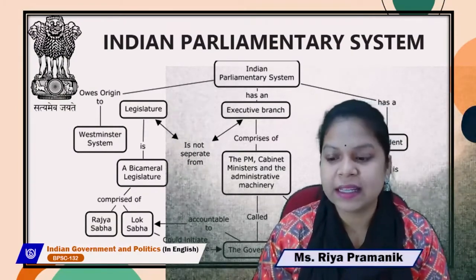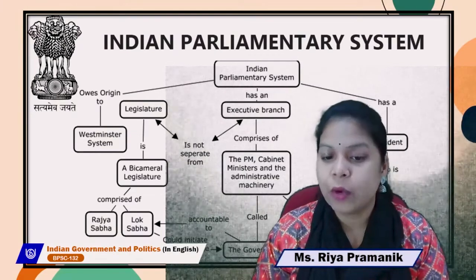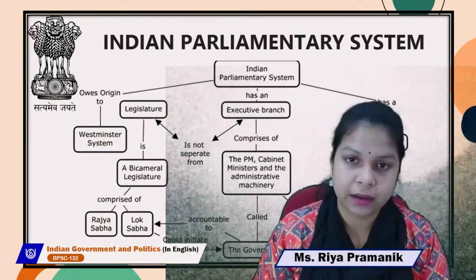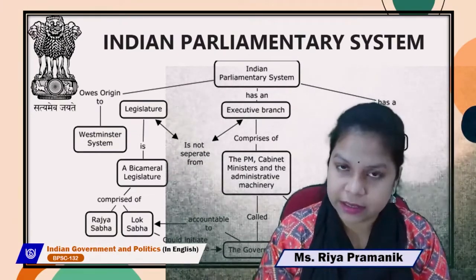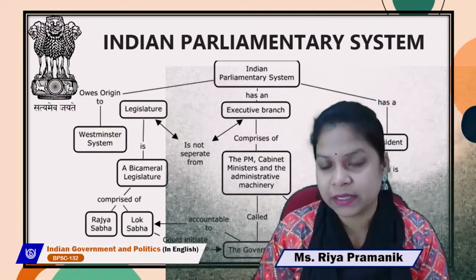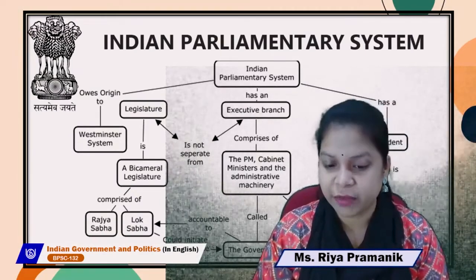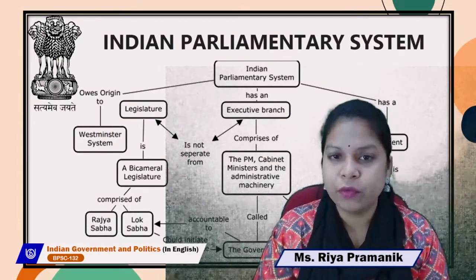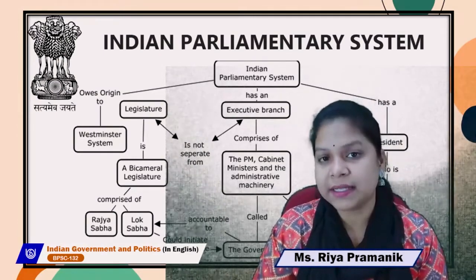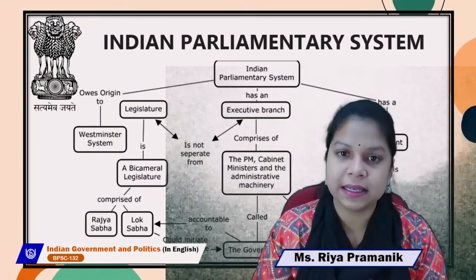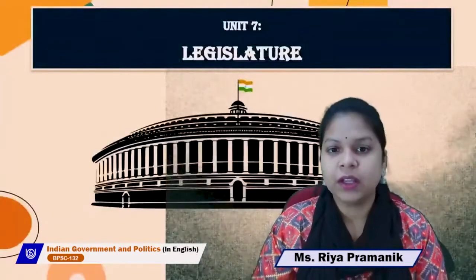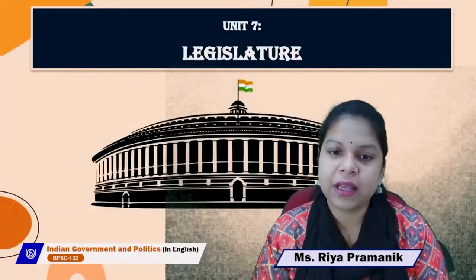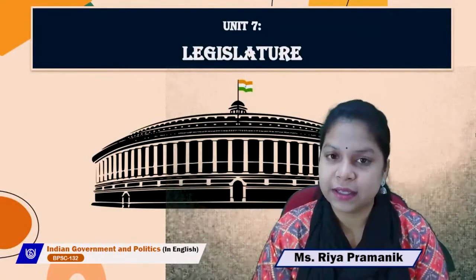The president is called the head of the state, whereas the government is headed by the prime minister, which comprises the cabinet ministers and the administrative machinery. So let's move forward, and we will be understanding all these things in detail in our session. So let's start with our Unit 7, that is legislature.